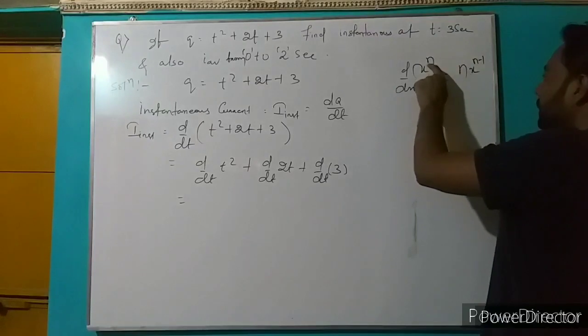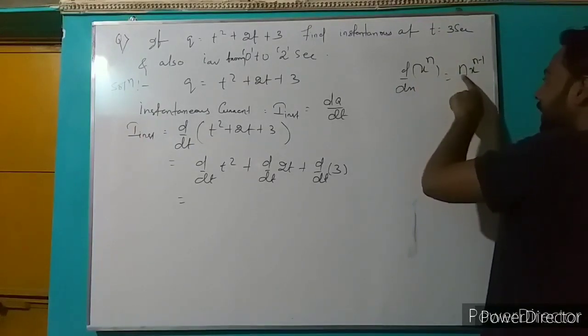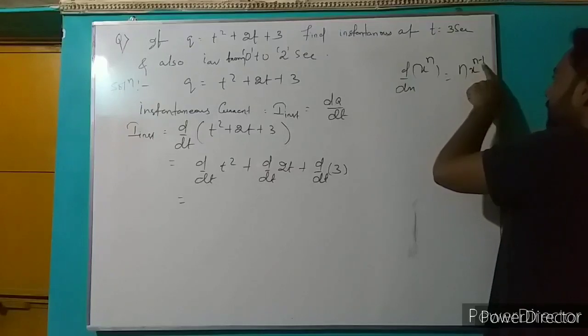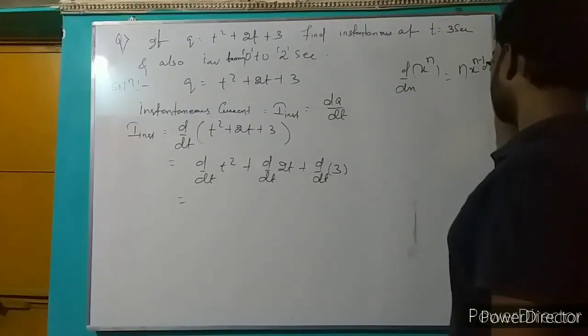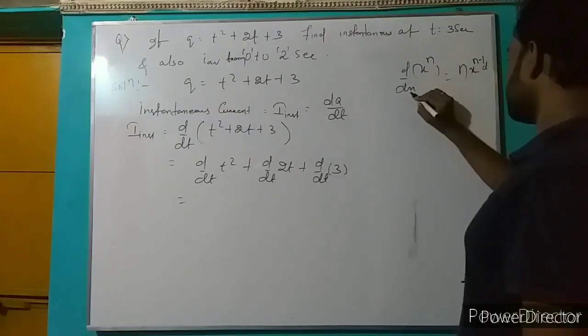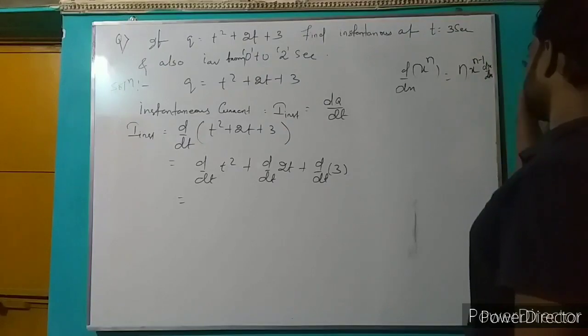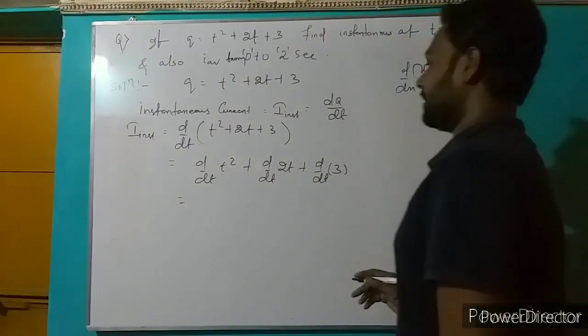Again, the variable is differentiated with respect to itself, so dx by dx is 1. So n times x to the power n minus 1 is the answer.